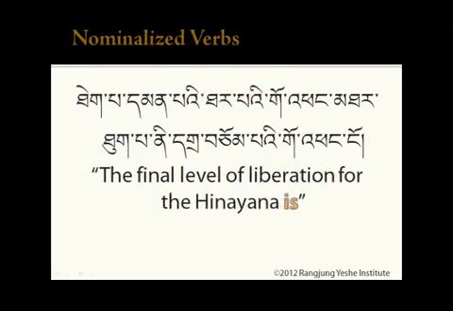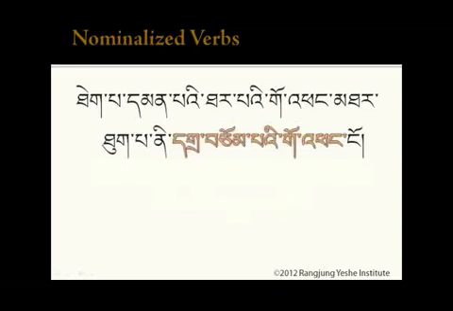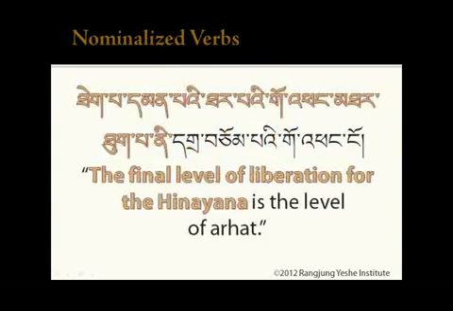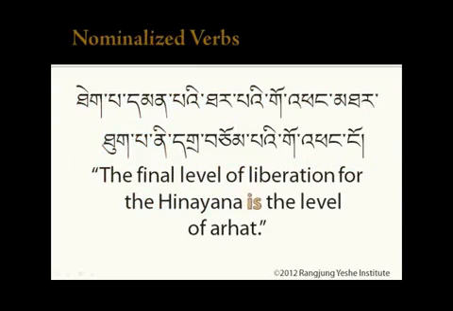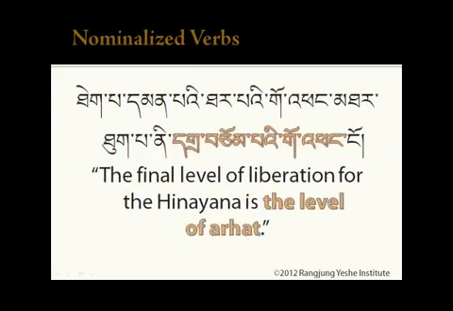Since we know that this is a copular sentence, we can supply the verb is. So now, what's the predicate? Da chompe gopang. Again, there's a connector particle here, so let's read from right to left. We already know that gopang means level. Level of what? Da chompa, arhat. So the predicate is level of arhat. So the whole sentence together reads, the final level of liberation for the Hinayana is the level of arhat.